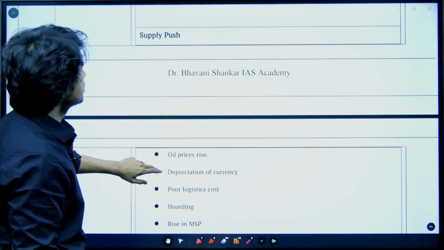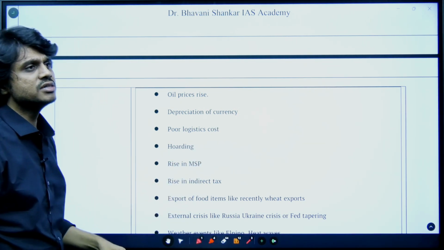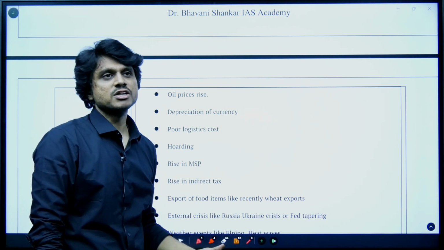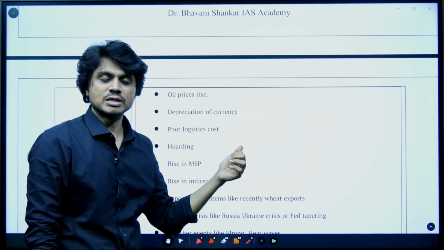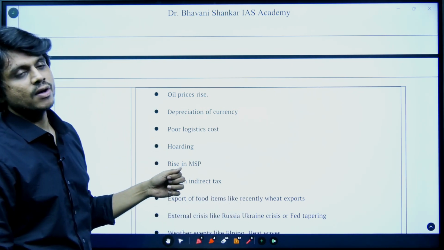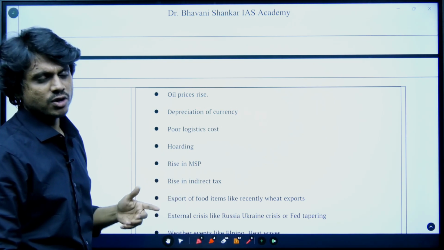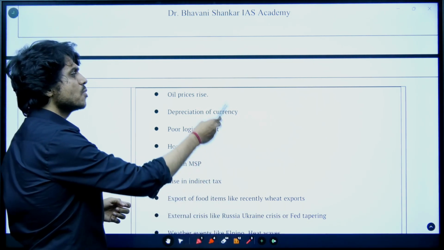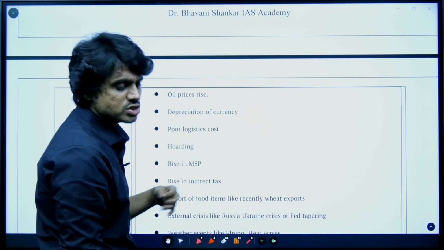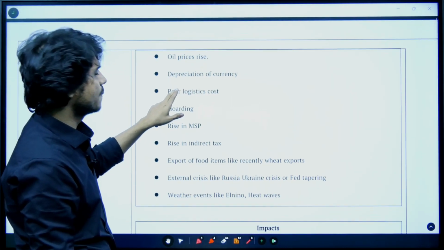Then there is also supply push, which means the cost of the products itself is increasing. How is the cost increasing? Let's say I have to make some kind of product, and for that product I need fertilizers. For the fertilizers I am using natural gas, or else oil, whatever. So those petroleum product costs rise. We are importing 85% of the fossil fuels, so any price rise in those fossil fuels will also increase the supply side price.